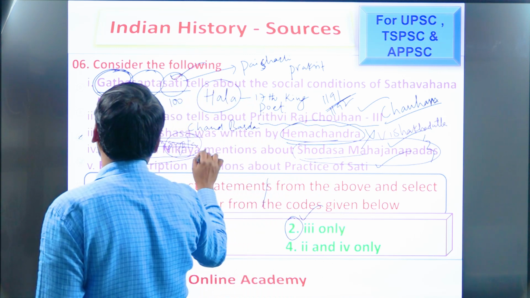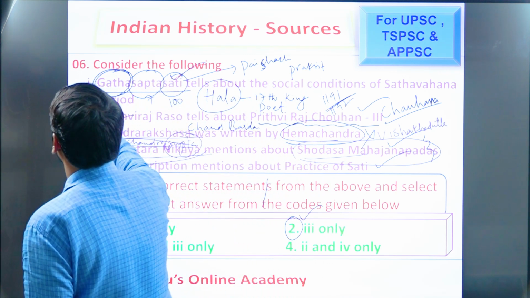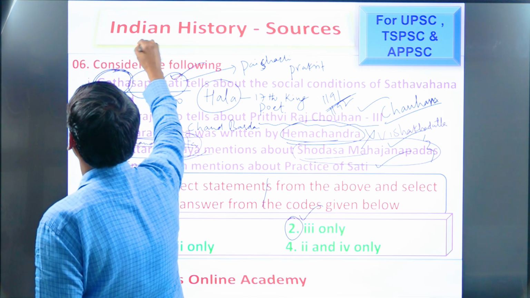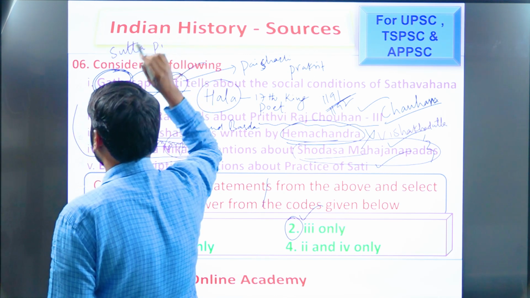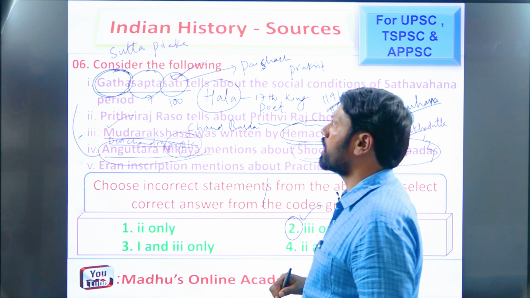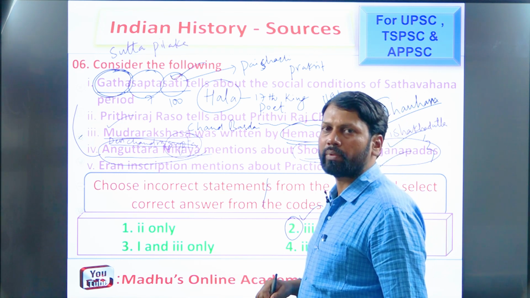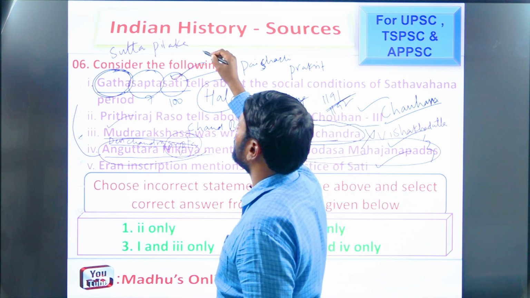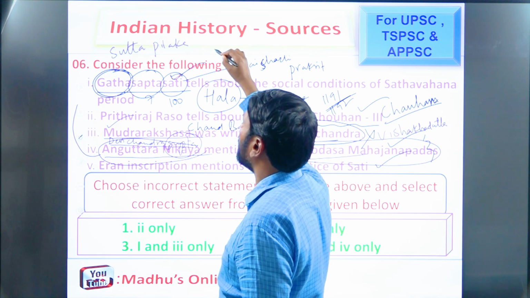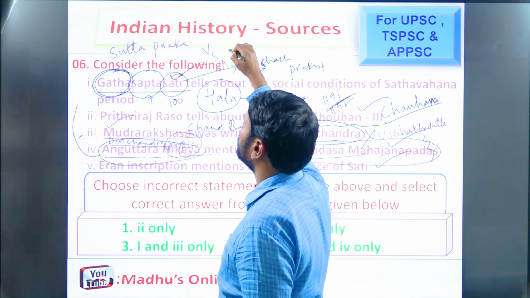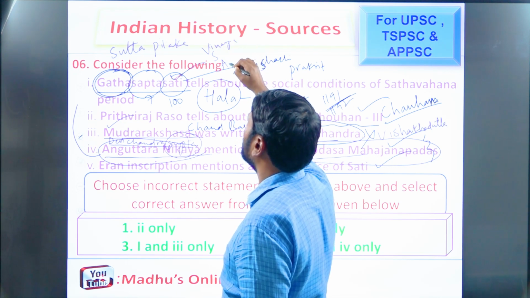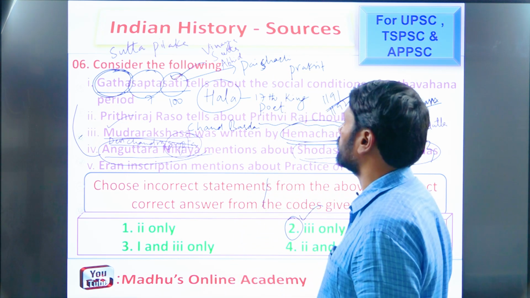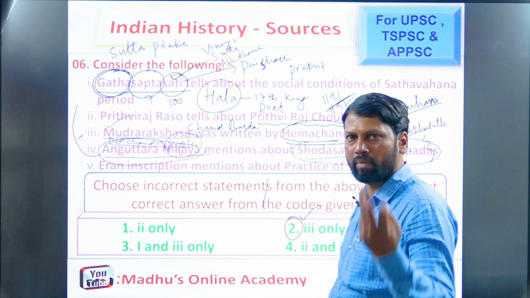Anguttara Nikaya was a part of the Tripitakas, particularly the Sutta Pitaka, remember. So it was a part of which book? Sutta Pitaka. Sutta Pitaka was one of the parts of the Tripitakas. What are the Tripitakas? Tripitakas are the holy, sacred books of Buddhism. So what are the 3? Vinaya Pitaka, Sutta Pitaka and Abhidhamma Pitaka. The Vinaya, Sutta and Abhidhamma Pitakas together are known as Tripitakas, the 3 baskets of Dhamma of Buddhism.